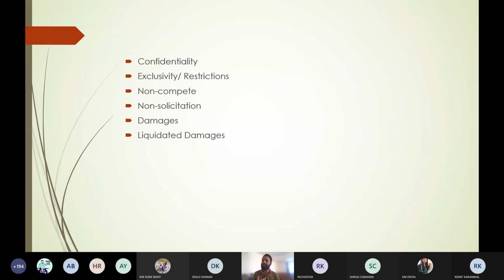Liquidated damages are the stipulated damages. Suppose we are saying that if this happens, then I will pay you liquidated damages of 10,000 rupees. So 10,000 rupees is a certain amount, that's why we are saying it is liquidated damages.